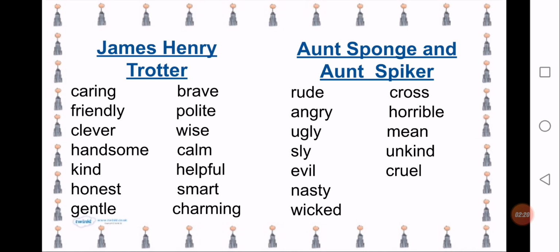And for Aunt Sponge and Spiker, these adjectives describe their character: rude, angry, ugly, sly, evil, nasty, wicked, cross, horrible, mean, unkind, and cruel. I hope all of you might have written the correct adjectives because I know that you are familiar with the characters.